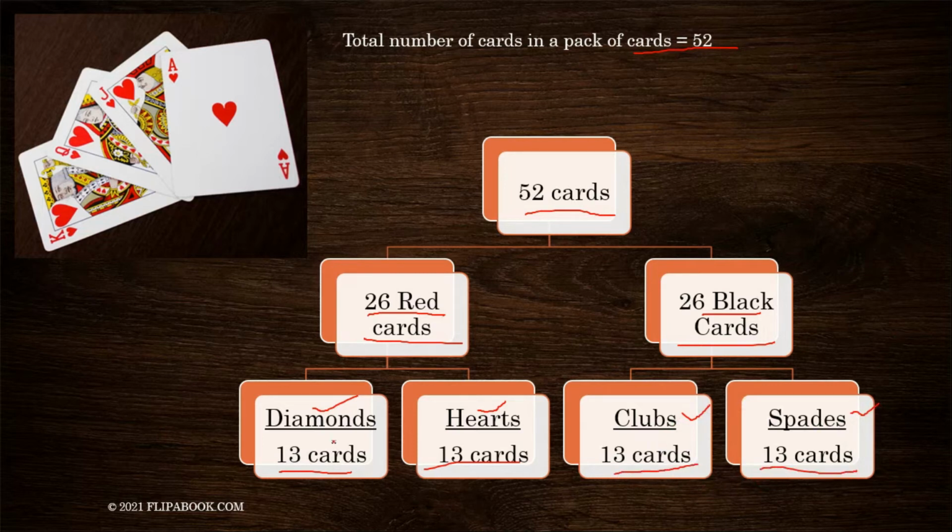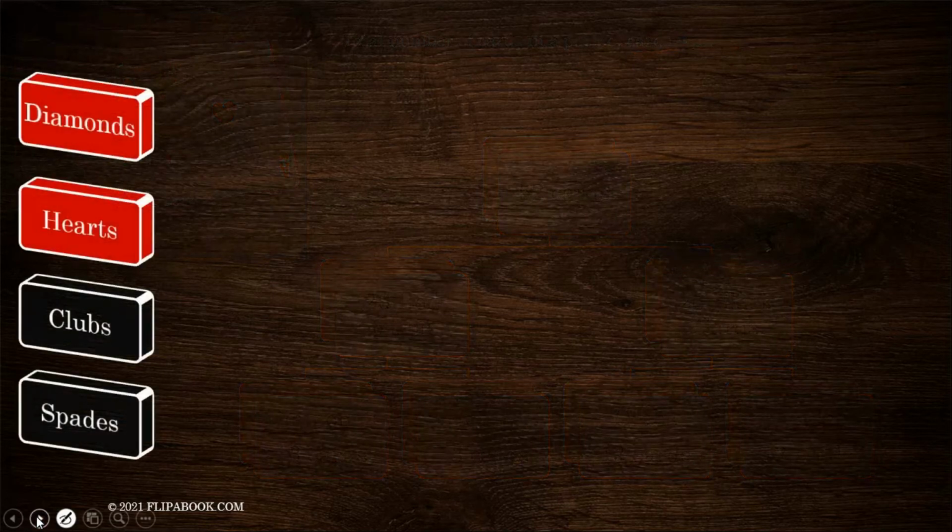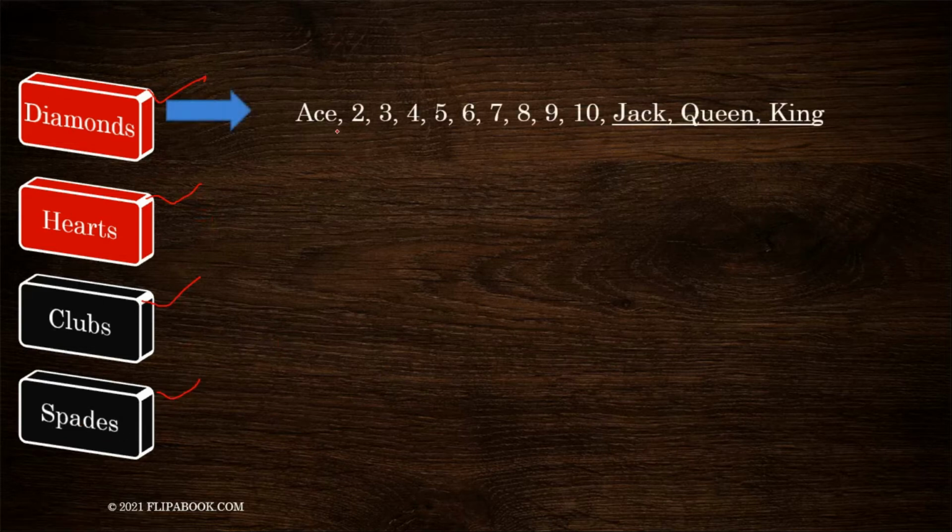Now, what are these 13 cards here? It is on the next slide. Observe here. We have diamonds and hearts, these 2 are red cards, and clubs and spades, they are black cards. Starting from the diamonds, observe here: 1, 2, 3, 4, 5, 6, 7, 8, 9, 10, 11, 12, 13. We have 13 cards.